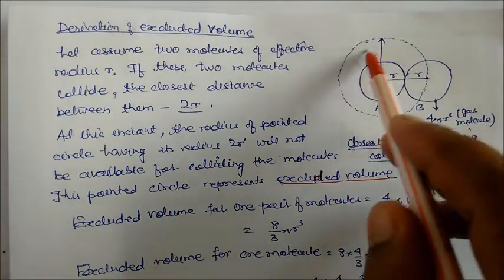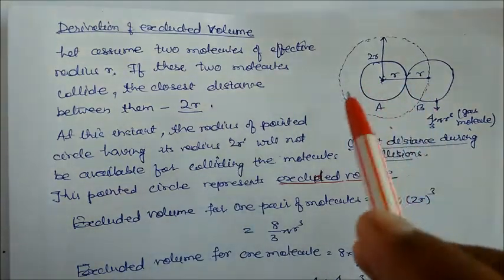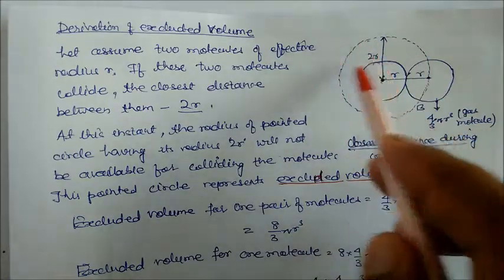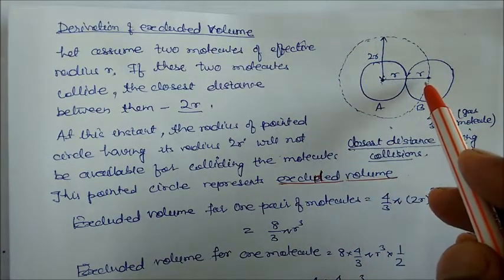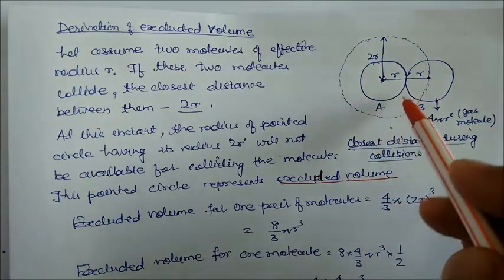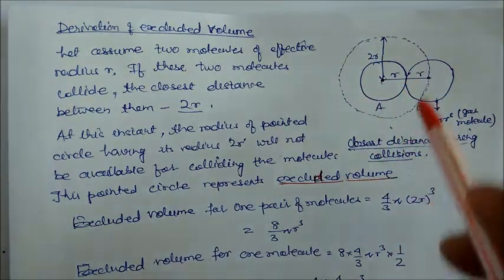At one time it occupies this space only, but it can occupy here also, here also, if it leaves this position. So it can occupy anywhere, and this whole space is called the excluded volume of this molecule.